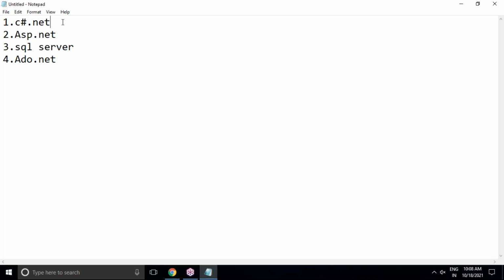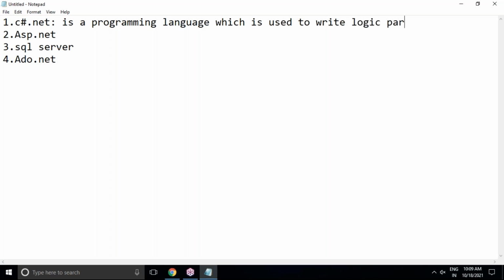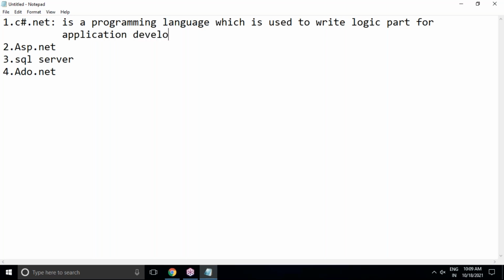So what is C Sharp.NET here? C Sharp.NET is a programming language which is used to write the logic part, or coding part, for application development.